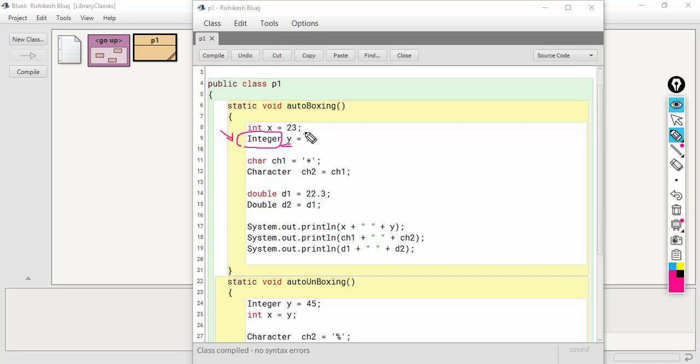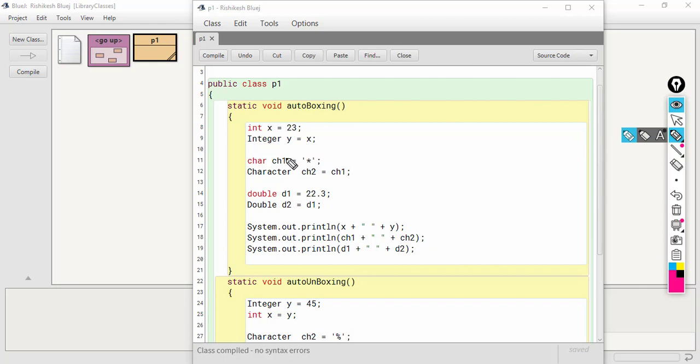So here we are trying to assign a primitive type into a class type. So this conversion will happen automatically. The primitive type will get converted to the corresponding wrapper class type. So int will be converted into Integer. The next example is this one.